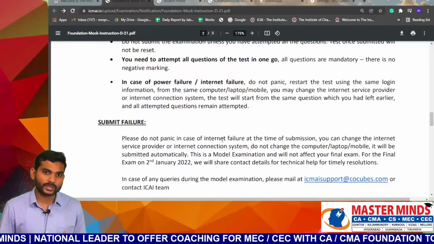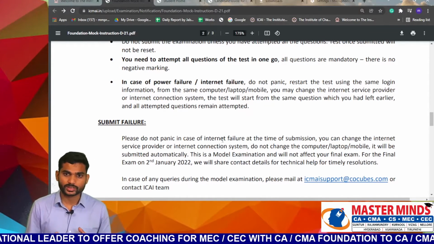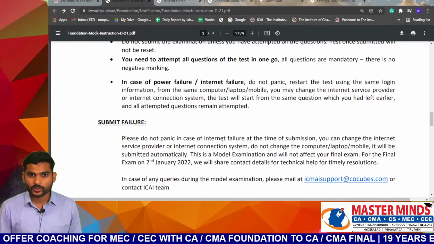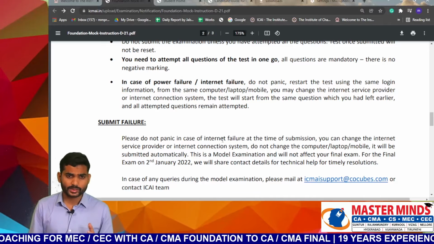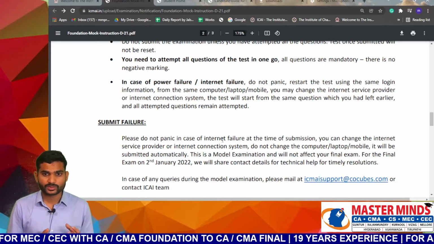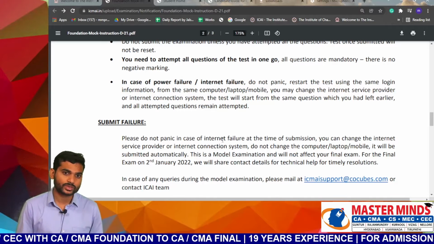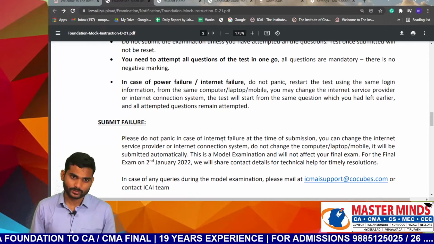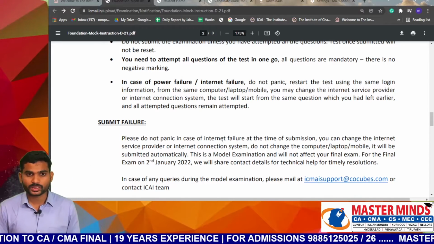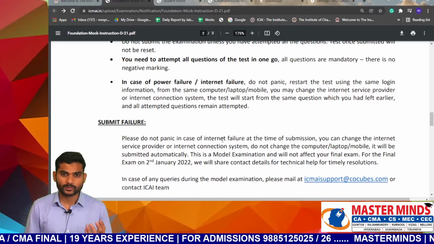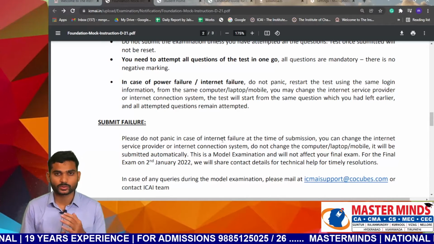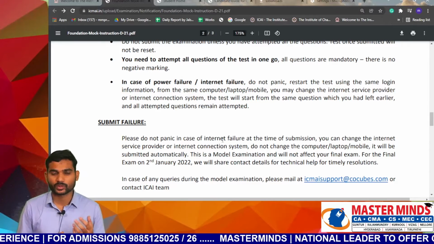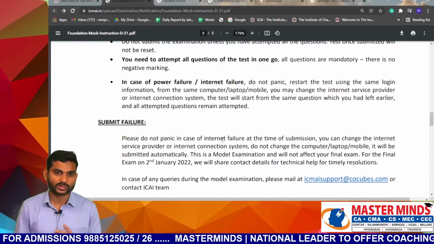In case of power failure or internet failure, don't panic. Restart the test using the same login information from the same computer, laptop or mobile phone. You may change the internet service provider and internet connection. The test will start from the same question where you left earlier, and all attempted questions remain attempted. For example, if you have already attempted 8 questions and unfortunately there is a power failure from the ninth question, you can restart the examination from the 9th question. There is no need to submit again from question number 1 to 8. You can start from question number 9 itself.